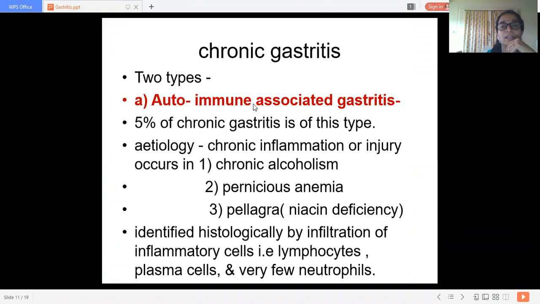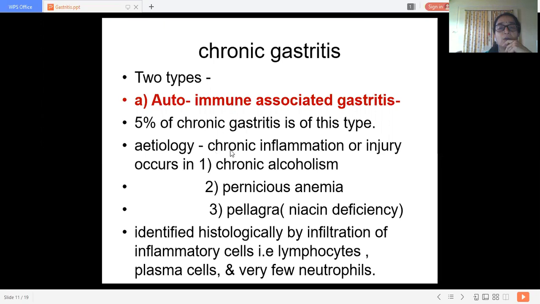Autoimmune associated gastritis. 5% of chronic gastritis is of this type. It is also called type A gastritis. It is not written here, but you can add this point: autoimmune associated gastritis, type A.